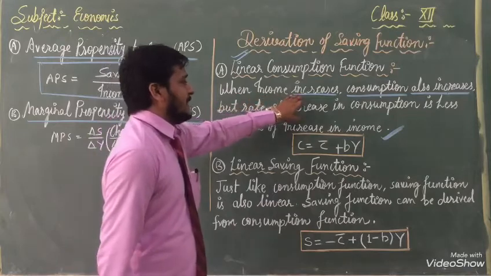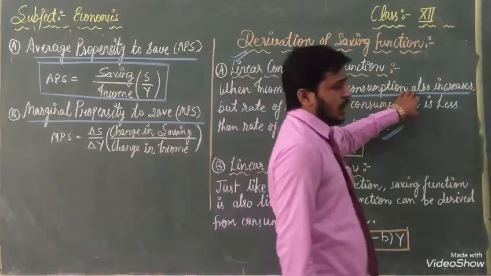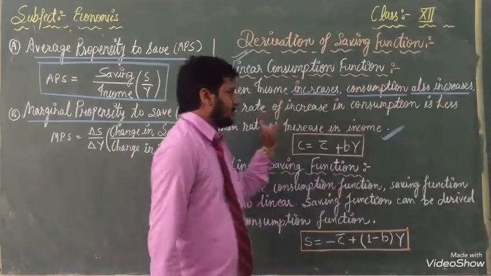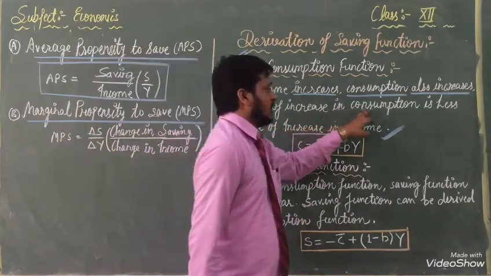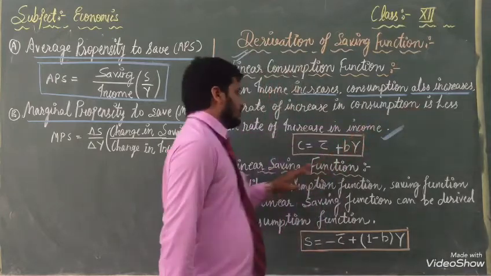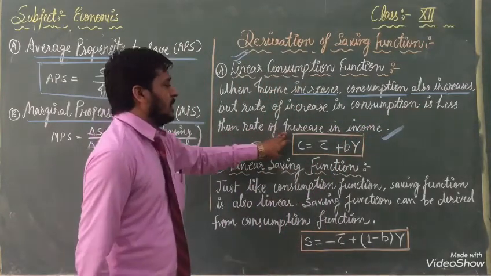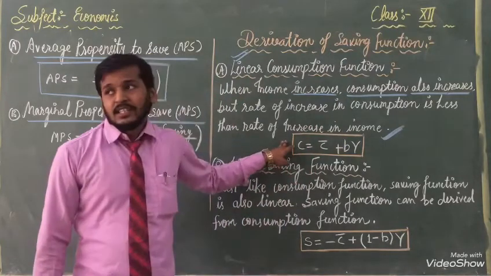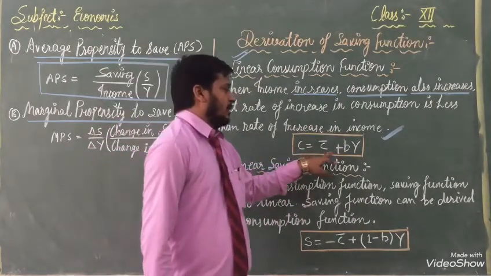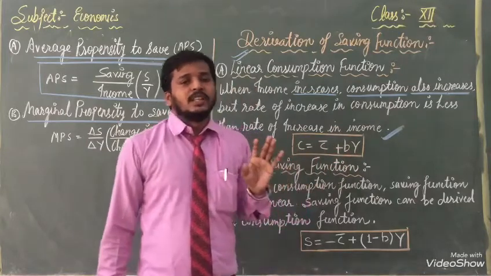When income increases, consumption also increases, but the rate of increase in consumption is less than the rate of increase in income. On behalf of that, we can say that C equals C bar plus dy.